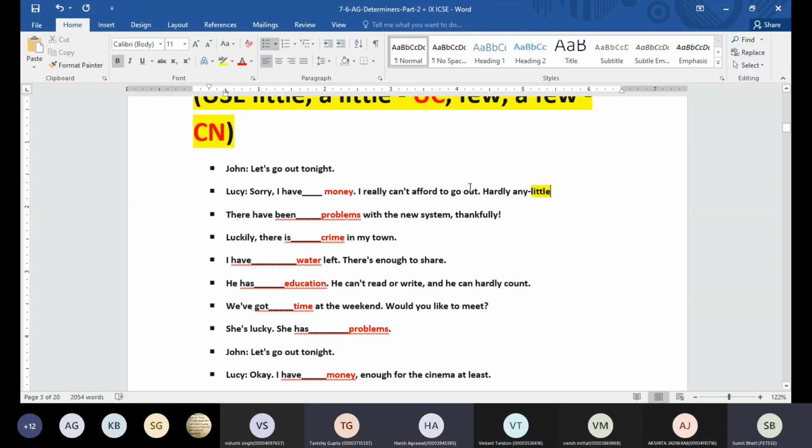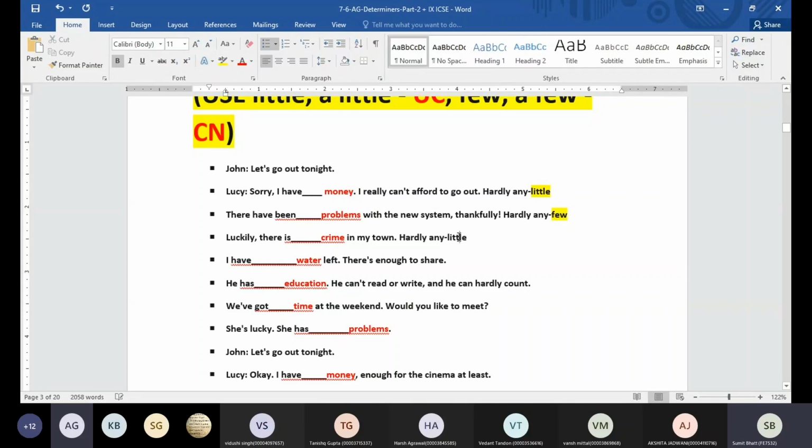Next question: there have been dash problems with the new system, thankfully. Some problems or hardly any problems? Hardly any problems. So we are going to use few. When I say, luckily there is dash crime in my town, what type? Hardly any crime. So I'm going to use little here.